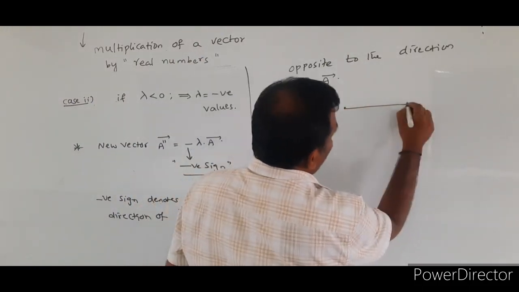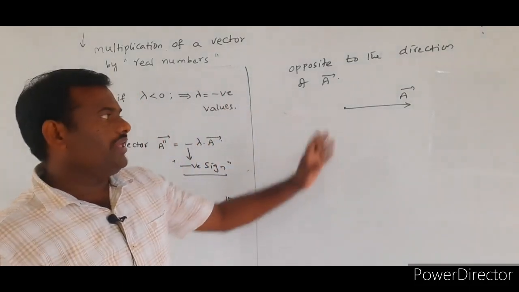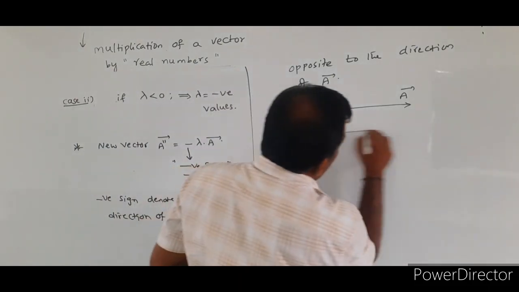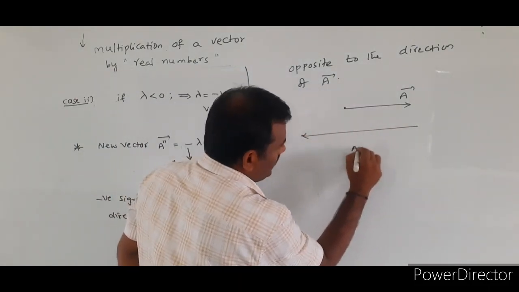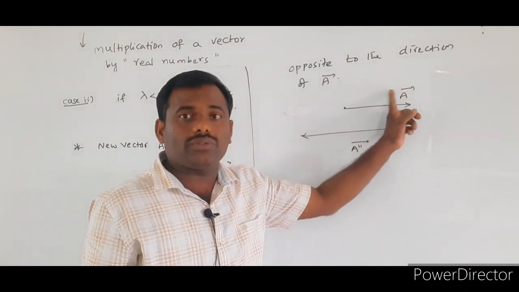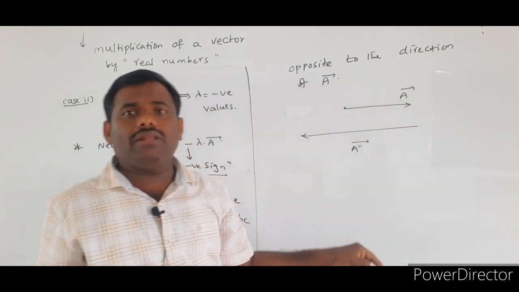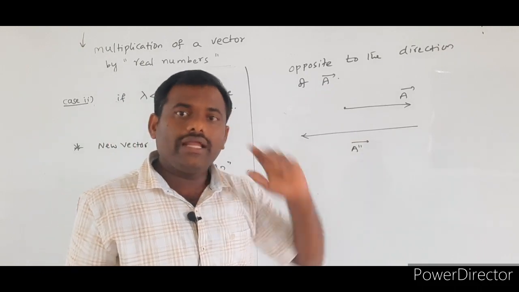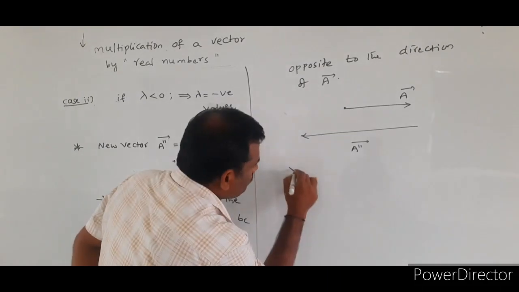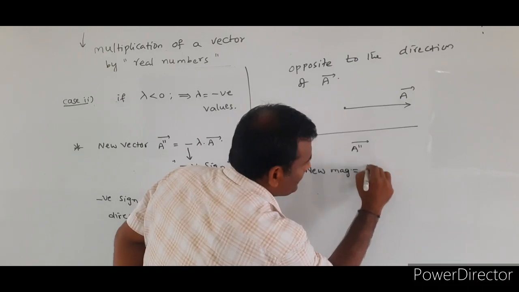Suppose the initial vector A bar is represented along the positive x-axis. The new vector, A double dash bar, must have a direction opposite to A bar. That is, if A bar is acting along the positive x-axis, the new vector will be acting along the negative x-axis. The direction is opposite. What about the new magnitude?